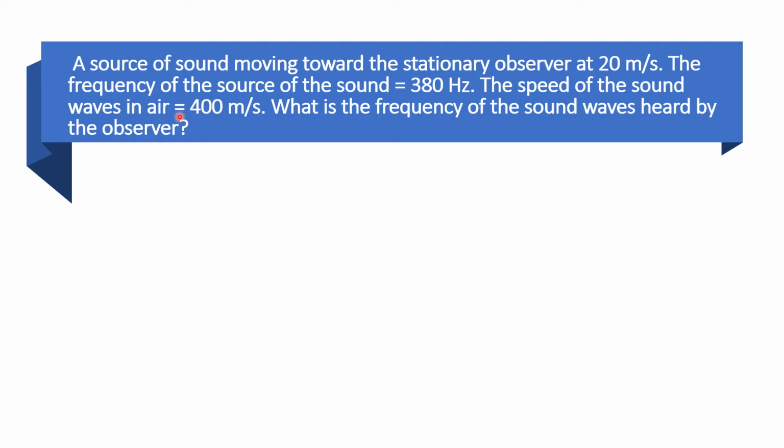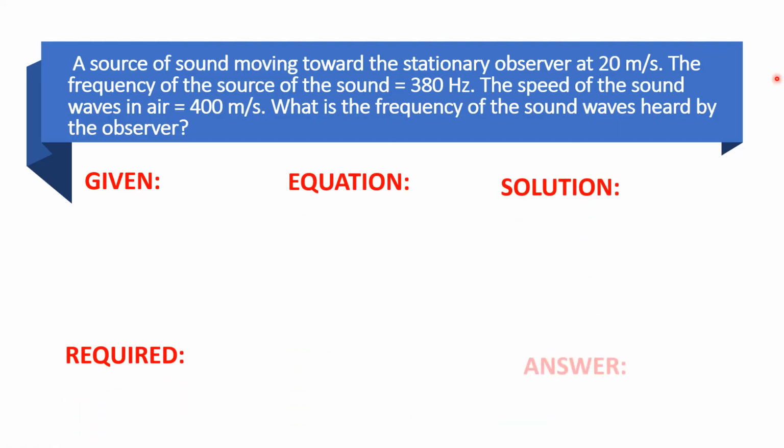If you want to try to solve the problem, you might try to solve this one. But you have to consider the sign rule that I've shown you a while ago in solving this problem. So let's start. Let's find the given, the required, the equation, the solution, and the answer. In the problem, it was stated that the source of the sound is moving towards the stationary observer. So this 20 meters per second is the speed of our source. So that is the v_s.